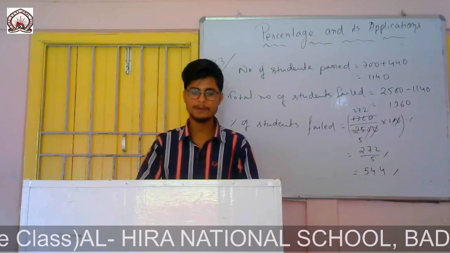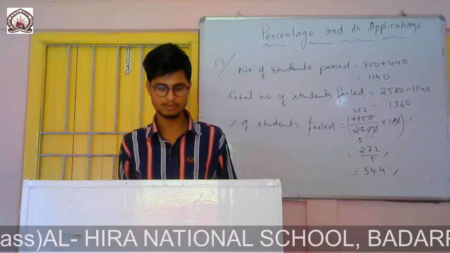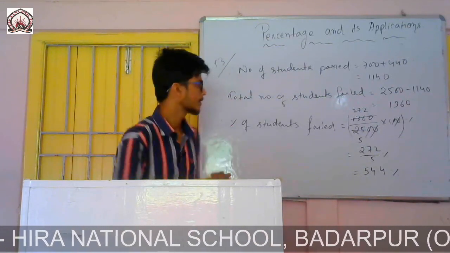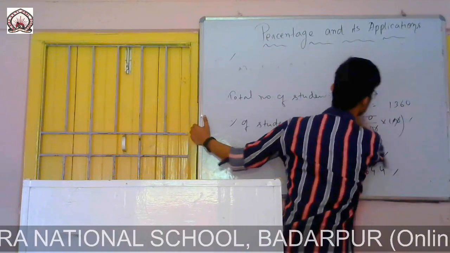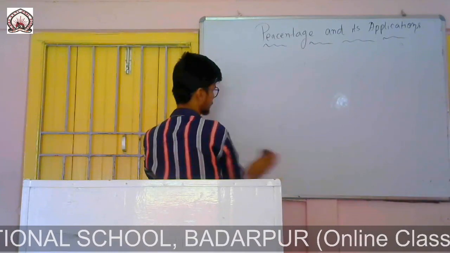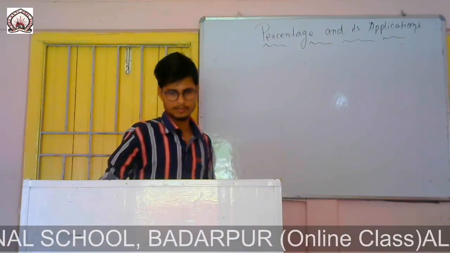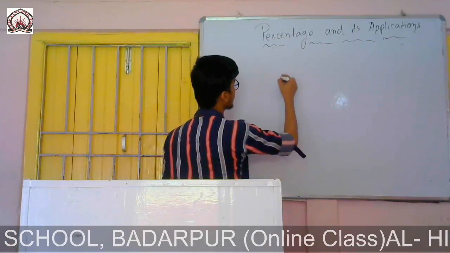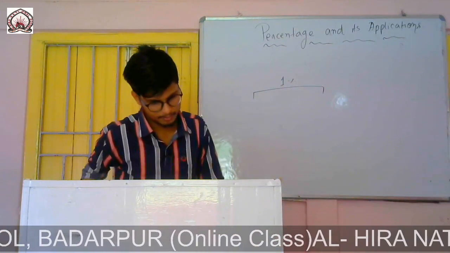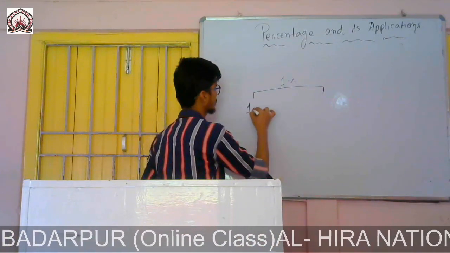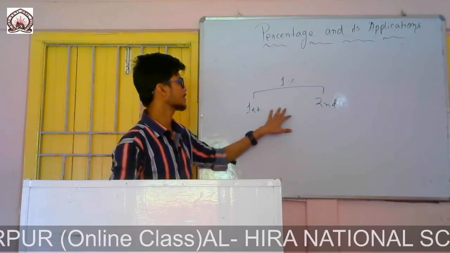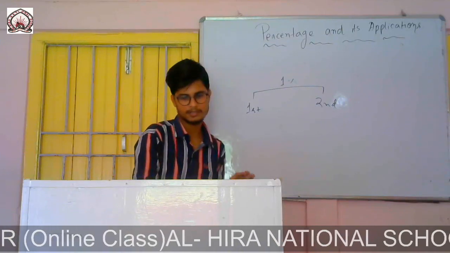Now question number 16. A father gave 1% of his monthly income to his two sons as pocket money. So out of his total income, he gave 1% to his two sons. Let me show you: first son and second son, I am writing this just for explaining. So 1% of his total income he distributed to his two sons.